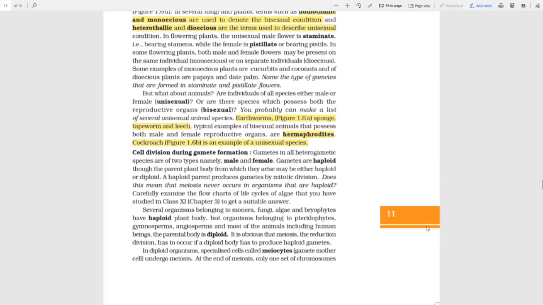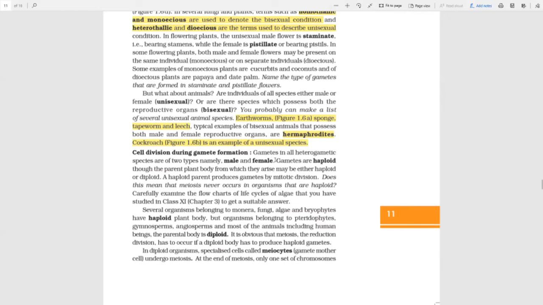Please go to your 11th standard textbook. In the plant kingdom, at the very last, they have given three important cycles: the haplontic, diplontic, and haplodiplontic life cycles, which will help. First read that, and if you're not getting it, go refer to that and then come back here and read on. You will thoroughly understand.